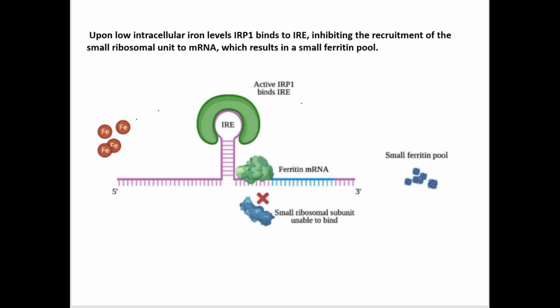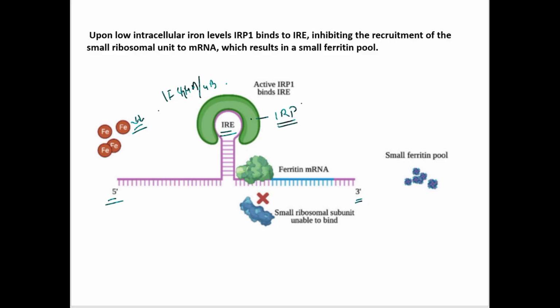When the concentration of iron is low inside the cell, here we are having a 5' region and 3' region of mRNA, and here there is an IRE site which is forming a loop-like structure. In the IRE site, a protein comes and binds which is known as IRP or iron regulatory protein. It will not allow other initiation factors like initiation factors 4A and 4B to come and linearize this structure.